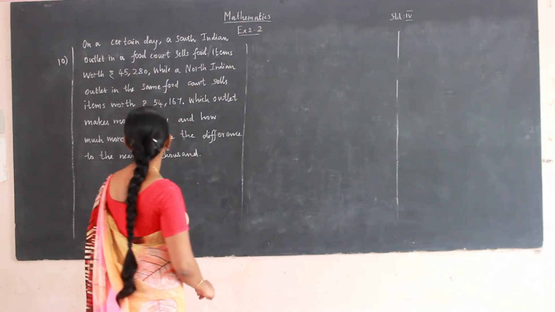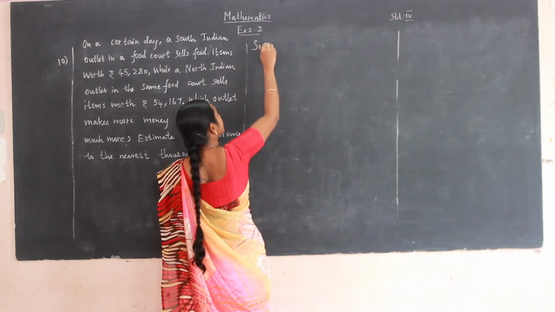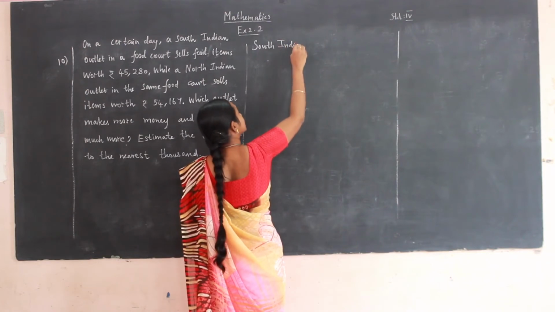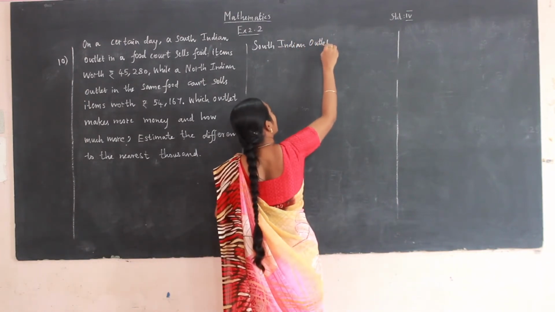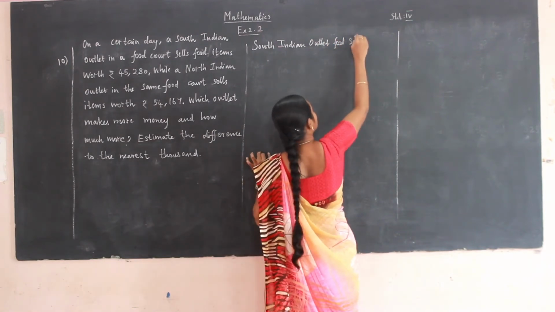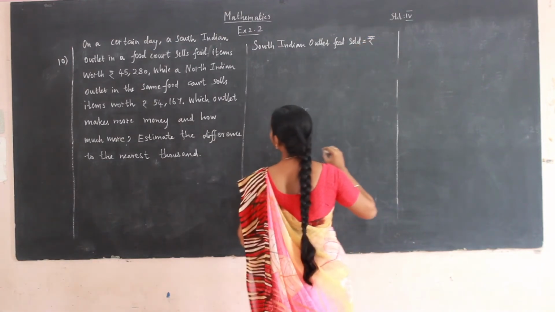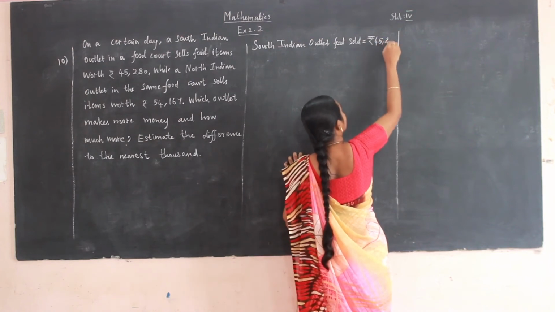Now what is given? South Indian outlet food sold for rupees 45,280.